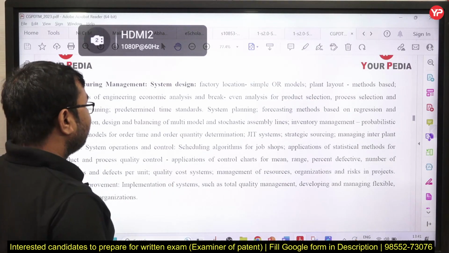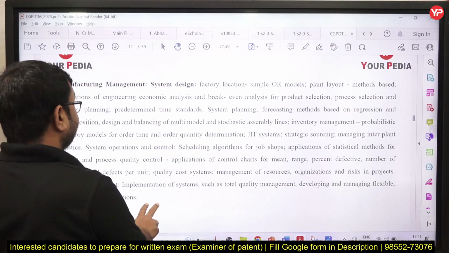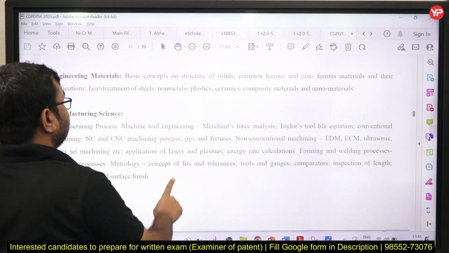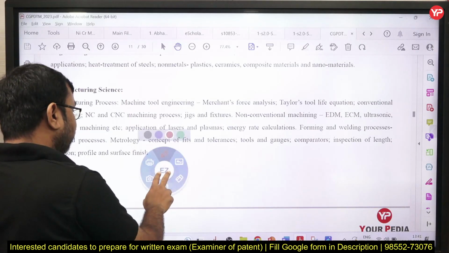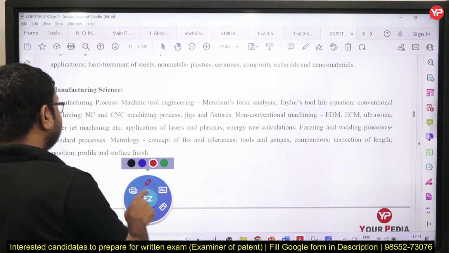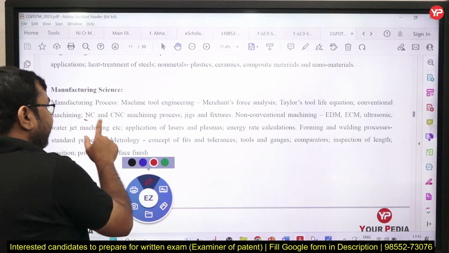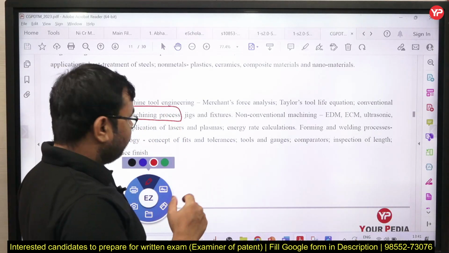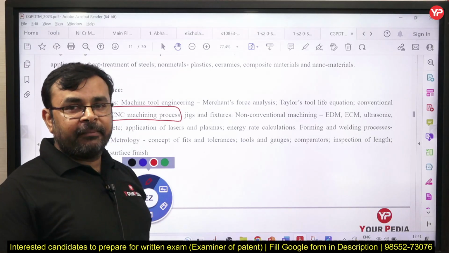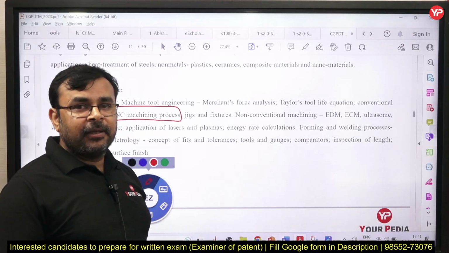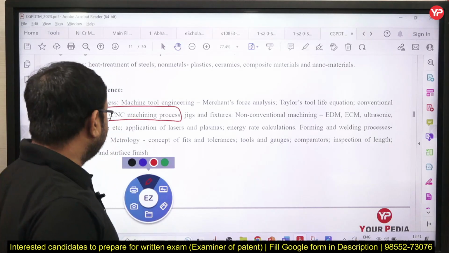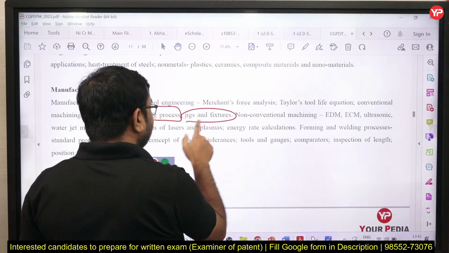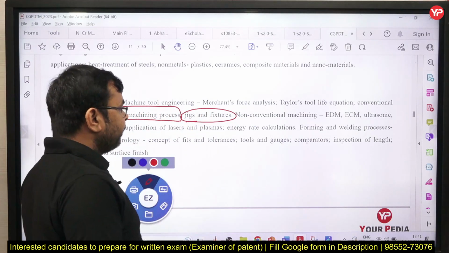Okay. So now this is all about metal cutting. You can see CNC machining processes are also given here, correct. Sometimes they also ask some programming for a particular operation, yes or no, with the help of APT language actually. And similarly jigs and fixtures are also given here.